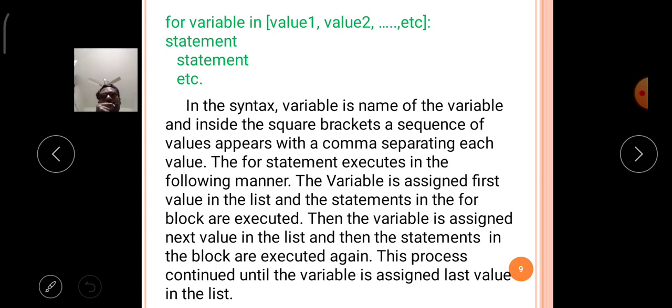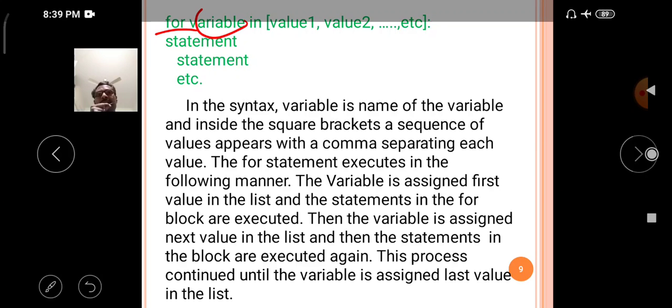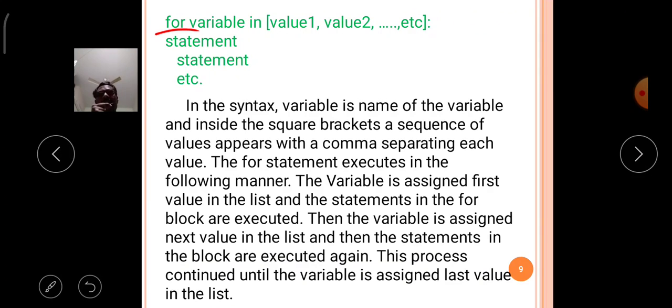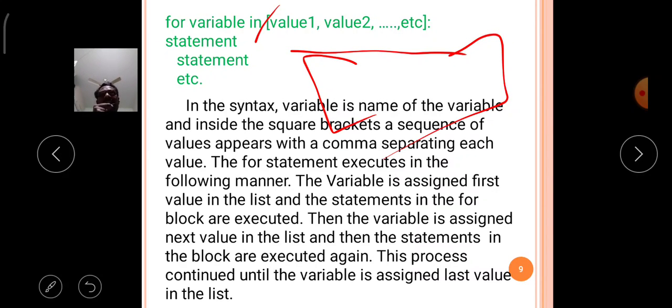Then comes the syntax. In the syntax I am using the reserved word for. Then here I am using a variable. After the variable I am using the keyword in. Then in square brackets I will write the values, that is value 1, value 2, dash dash dash, value n, any number of values.